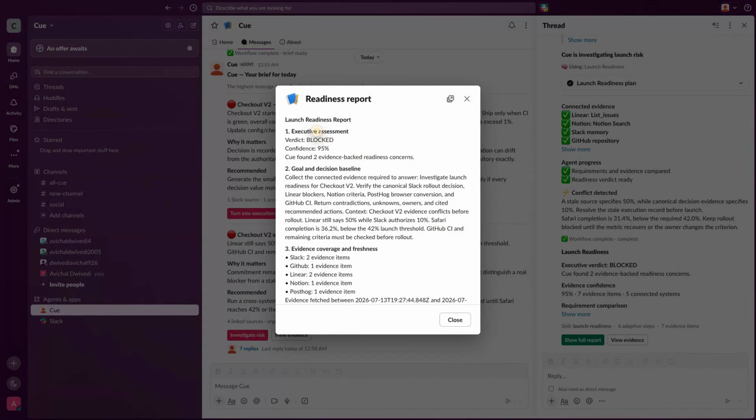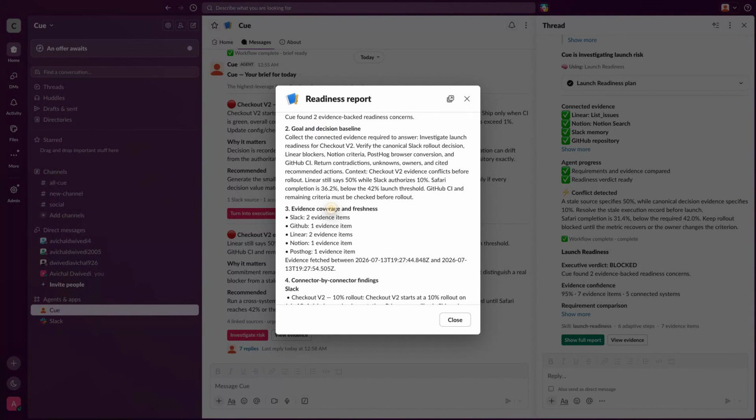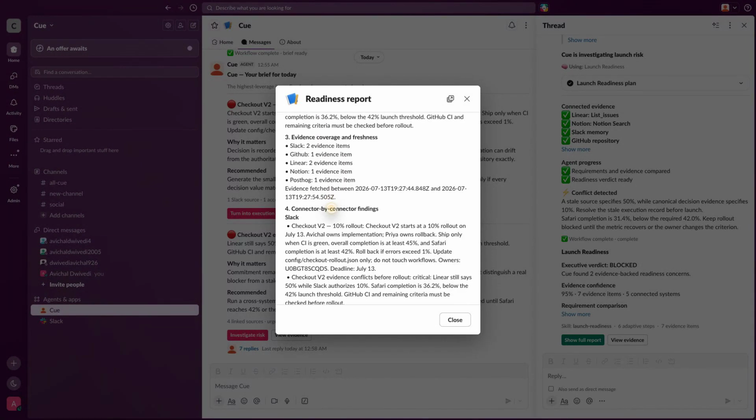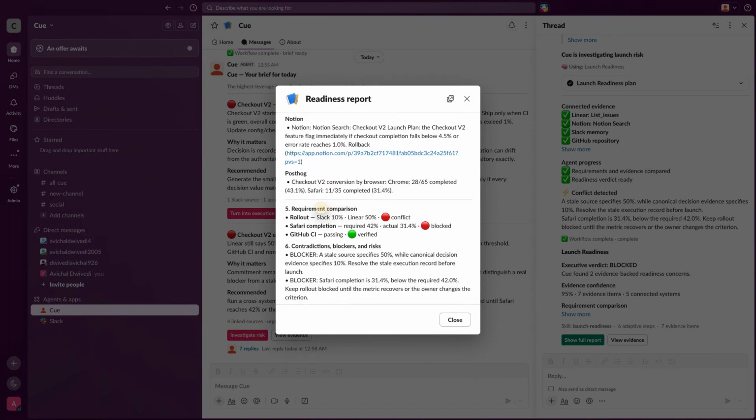The full report begins with the executive verdict, decision baseline, and evidence freshness. Then Q walks connector by connector through Slack, GitHub, Linear, Notion, and PostHog before comparing every launch requirement. It exposes the rollout conflict, the Safari conversion blocker, remaining unknowns, and the exact recommended action plan.